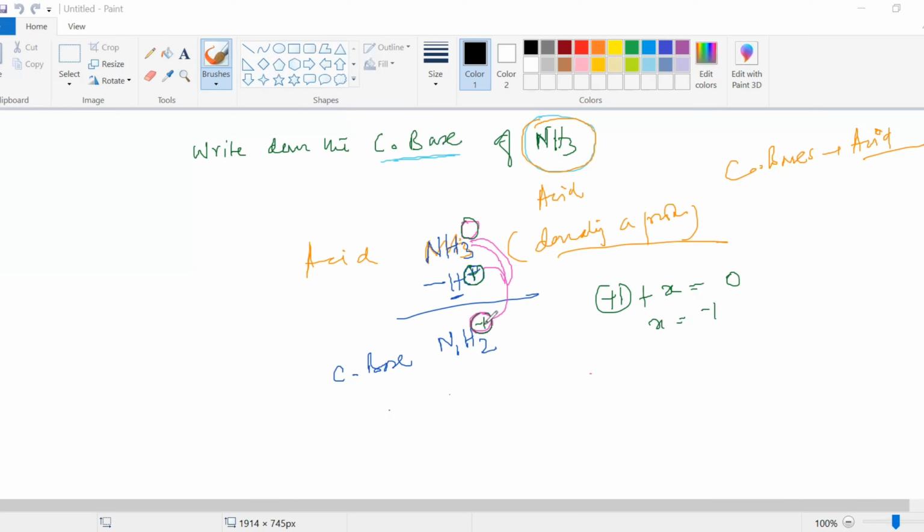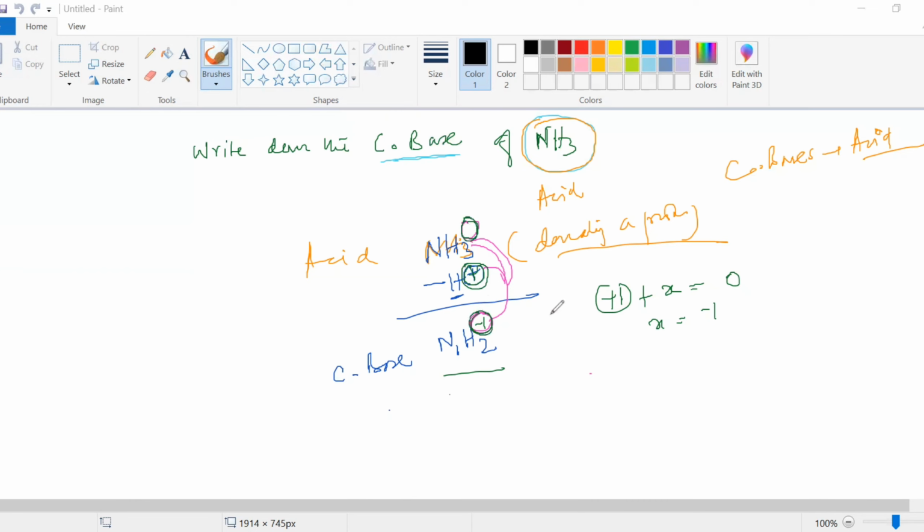Just remember this thing when you're subtracting a proton, not adding a proton. When you're subtracting a proton, first try to subtract the elements. We get it, right? Then you have to make sure that this charge and this charge will be adding up to this charge.